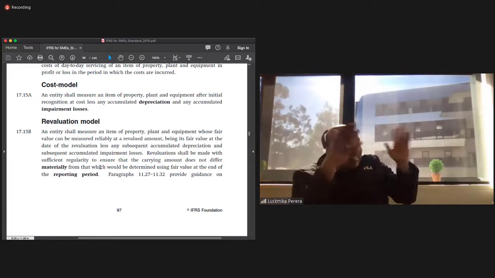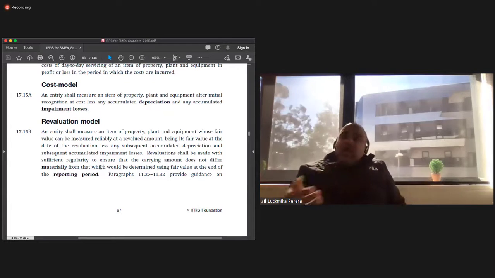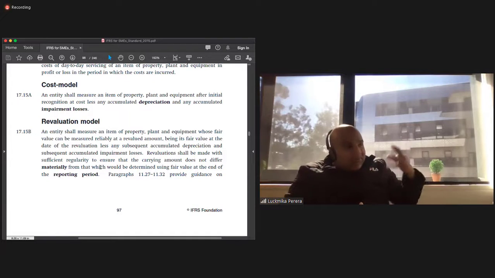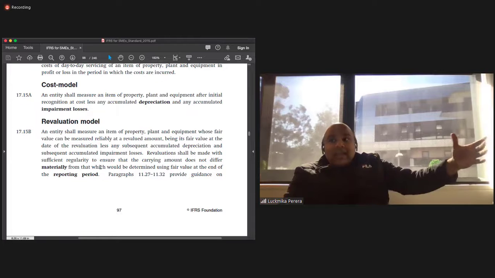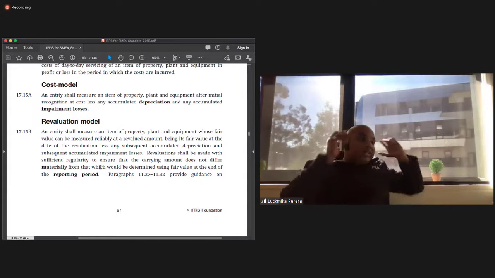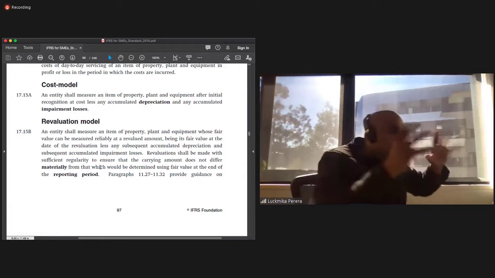Okay, so then that is the net amount of acquisition. The other method of valuing an asset is that an entity shall measure the items of property, plant, and equipment at fair value that can be measured reliably. So in some instances, I'll give you a very interesting scenario.